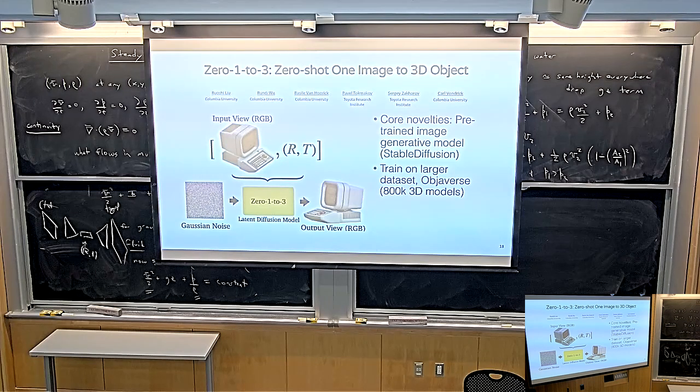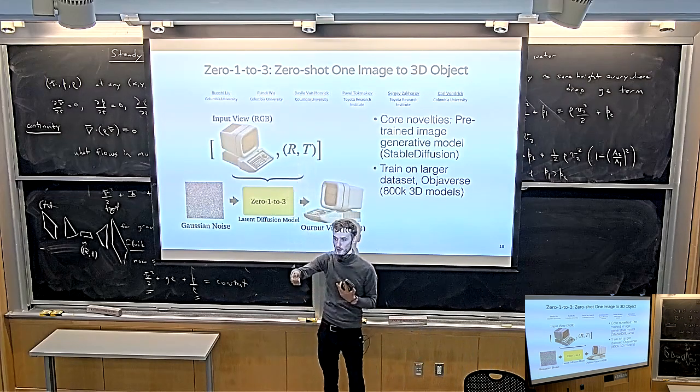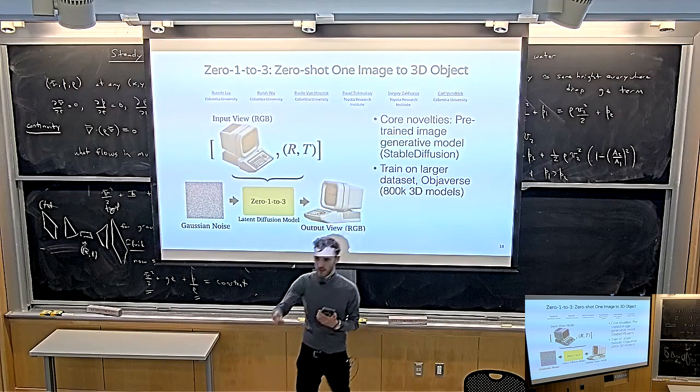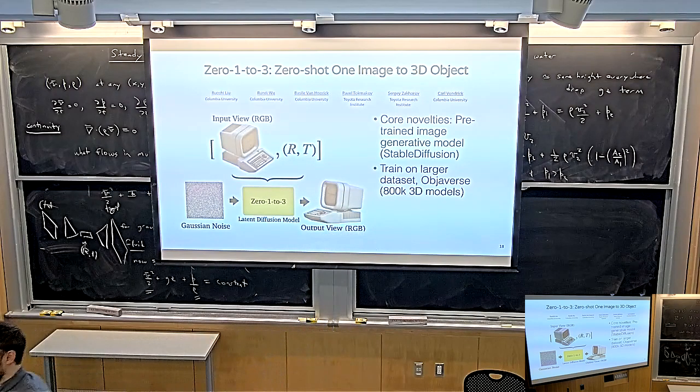They just modified Stable Diffusion a tiny bit, such that instead of the text query, they give it the camera pose. And then they modify it a tiny bit such that they can give it an additional image as input. So basically they add one layer in the front where now instead of just giving it noise, they can also concatenate an additional image. And then they give it the RT as just the text.